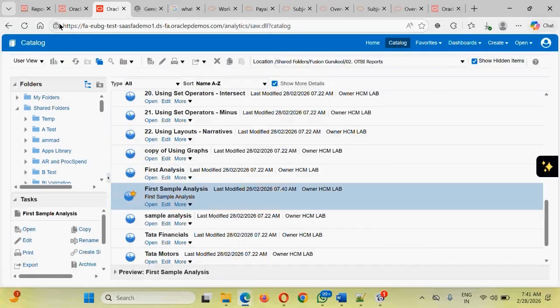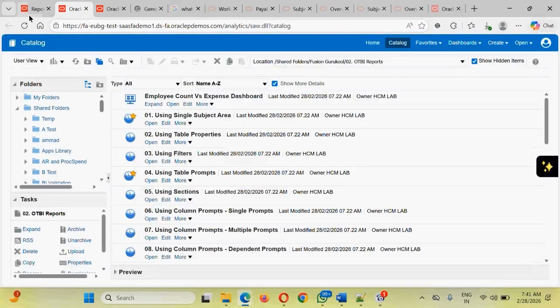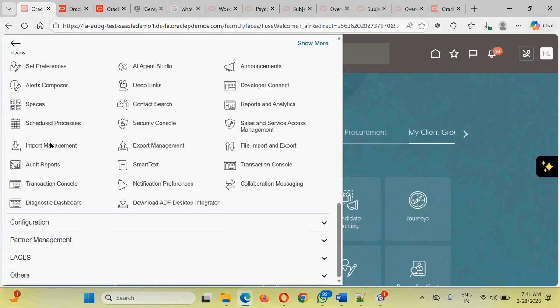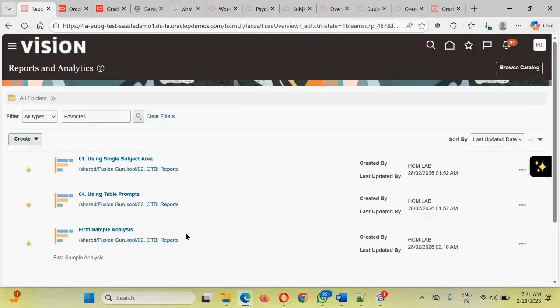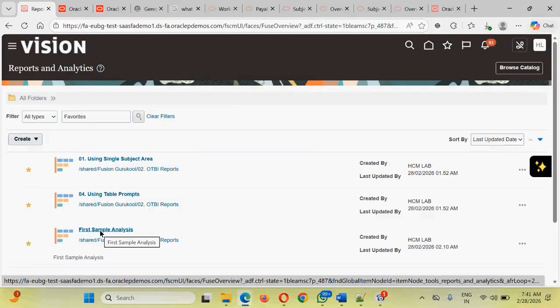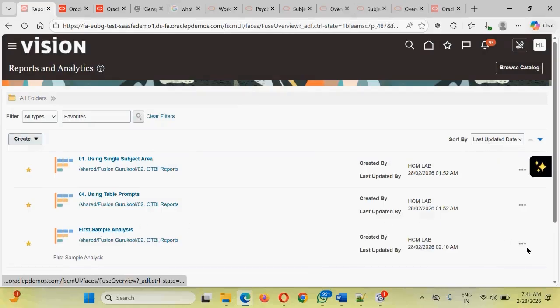Once you make this a favorite, if you go to this particular screen, you should be able to see your third analysis displayed here. Going to tools and then report and analytics, you see our first sample analysis is also available. Click on this, and click on open view.